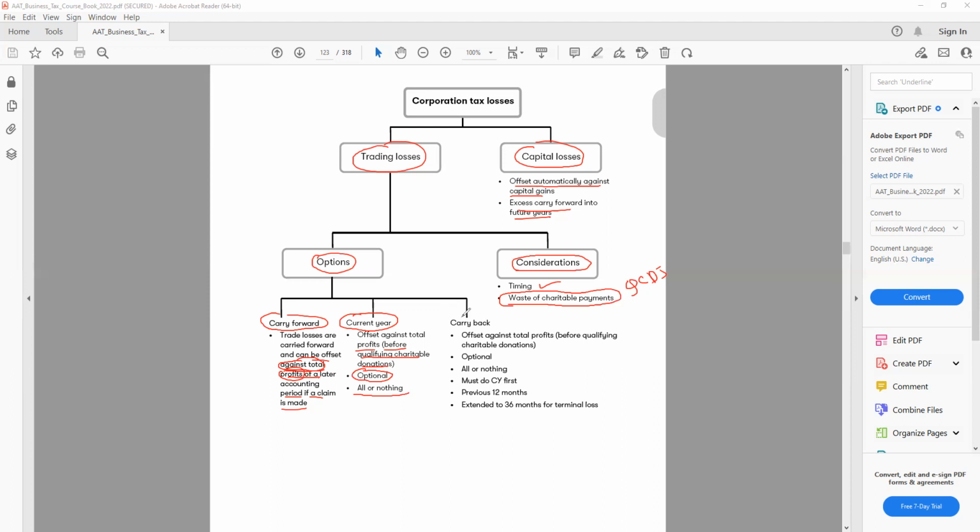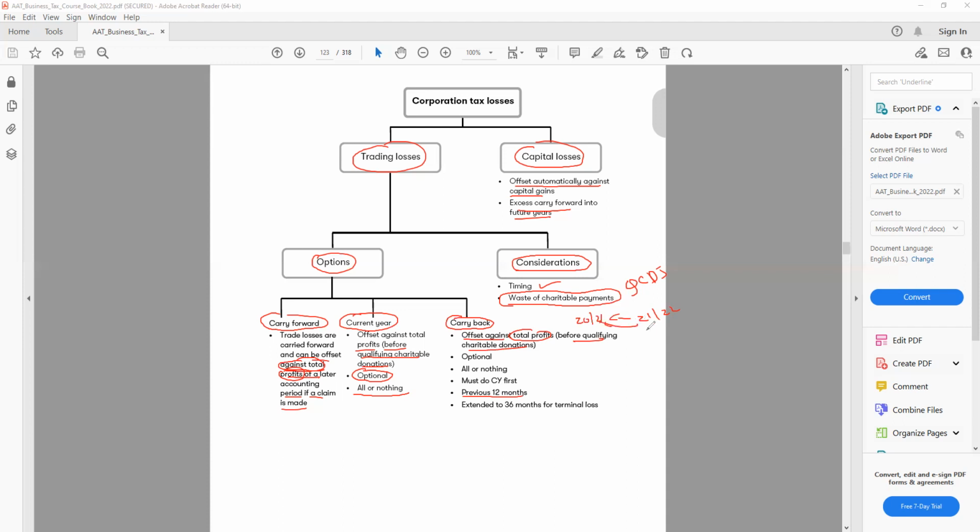Then that will be different for the carryback. I can go 1 year back, only 12 months, the previous 12 months. For the company, I can only claim 12 months back. And obviously, for the individual, also 12 months back. But if it is the opening year rules, then you can go 3 years. Offset against the total profit, so offset against the total profit before QCD. So for example, if my loss is in 21 and 22, I can go back 12 months. That is 20 and 21.